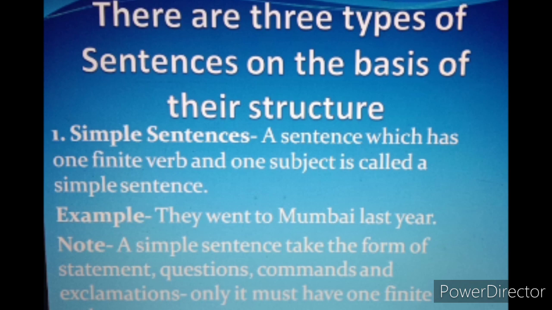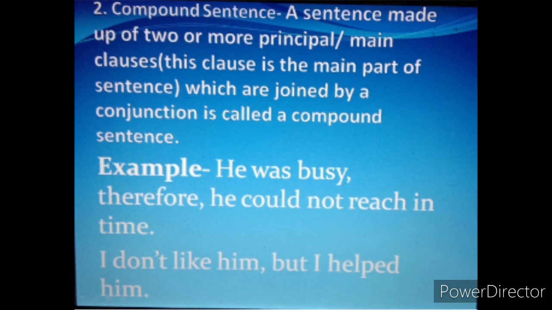So these must have only one finite verb, then only it would be a statement, question, commands or exclamation. So I hope simple sentences are clear. It is not that difficult to identify. Just you need to see if there is one subject and one finite verb, then it means it is a simple sentence.